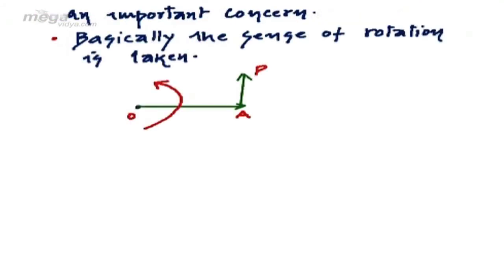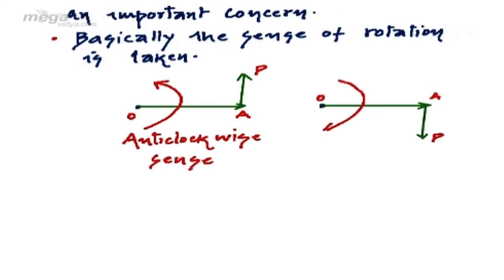In this figure, we are applying momentum at point A. The sense of rotation will come out to be anti-clockwise. And in the second figure, the sense of rotation is clockwise. As a matter of convention, the anti-clockwise sense of rotation is taken to be positive.